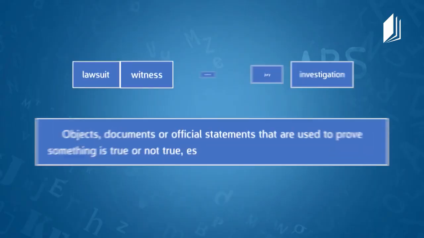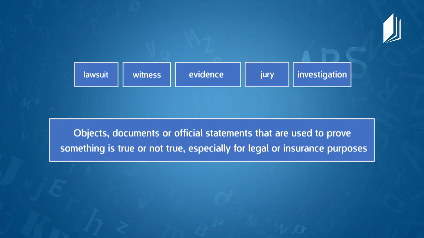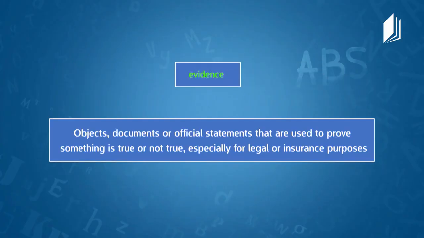Objects, documents, or official statements that are used to prove something true or not, especially for legal or insurance purposes. What are they? I remember you gave the definition of the word, and you said that this is called evidence. So everything, the documents and official statements that are used to show that something is true or not true, is called evidence.